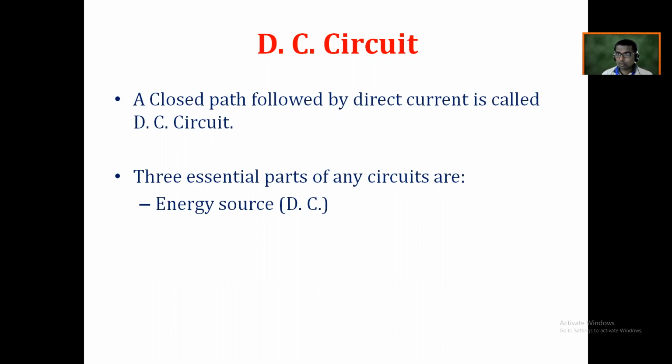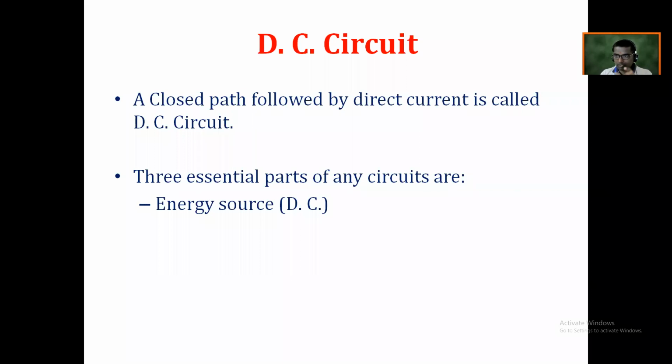But when these electrons move from the negative end towards the positive end, when there is a potential difference, some kind of energy is connected in between these two terminals, positive and negative. And this is the main purpose behind this energy source. When we connect this energy source, definitely a potential difference is created between the two ends of that circuit.